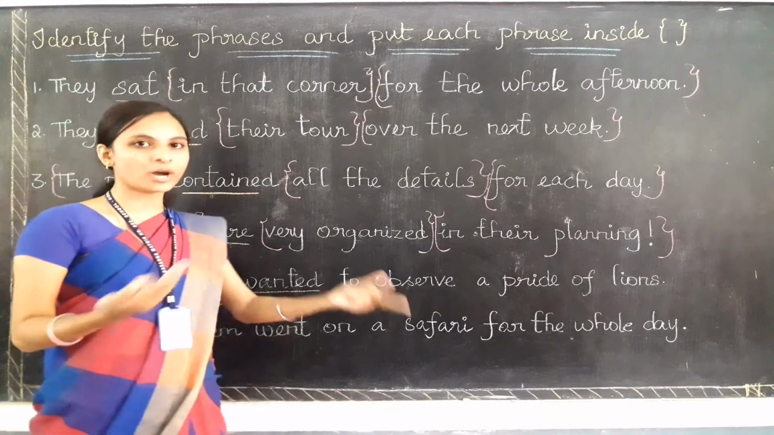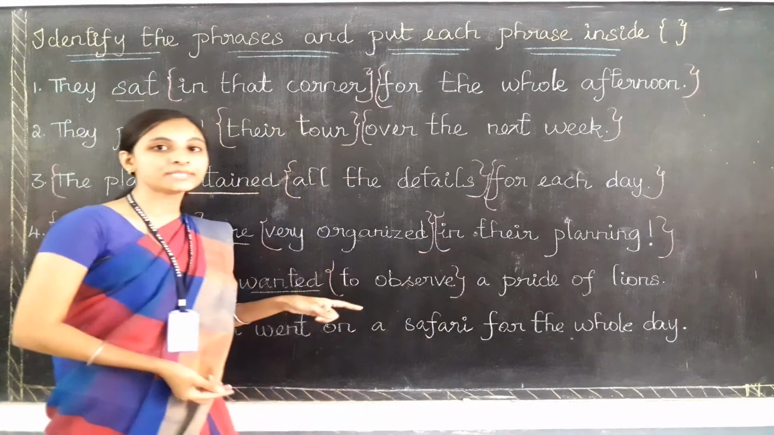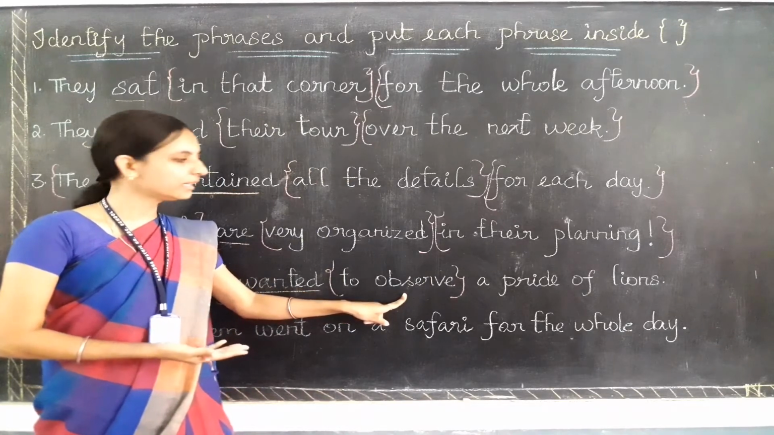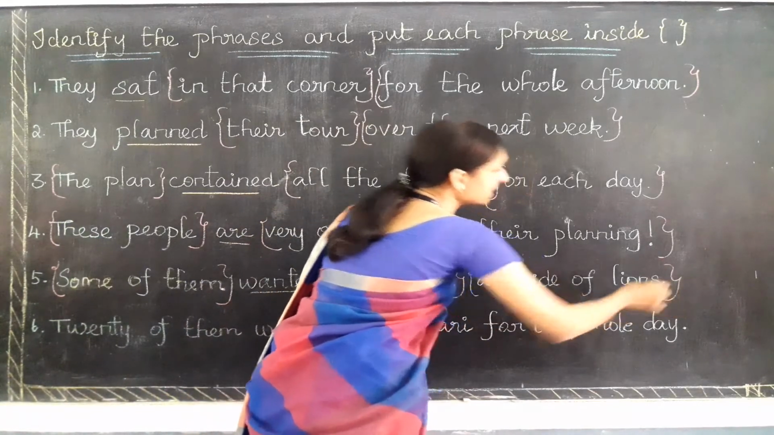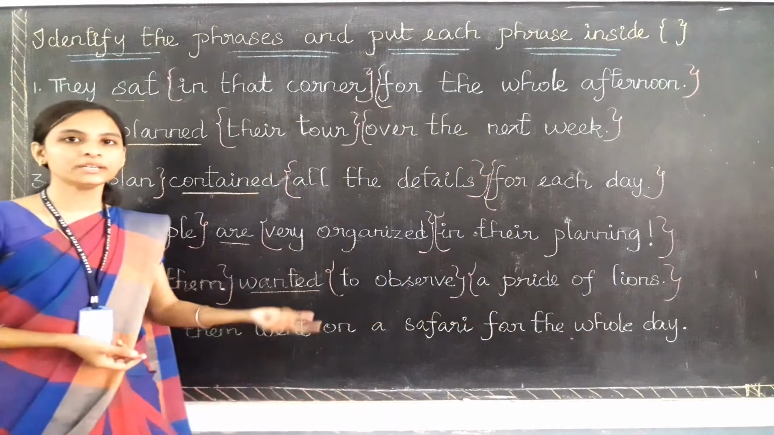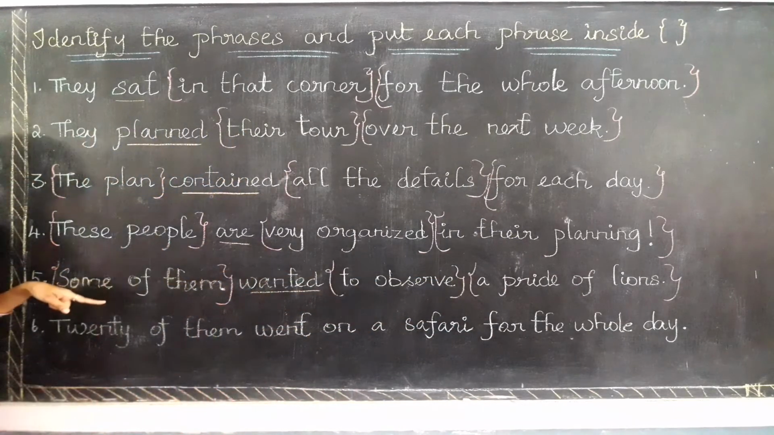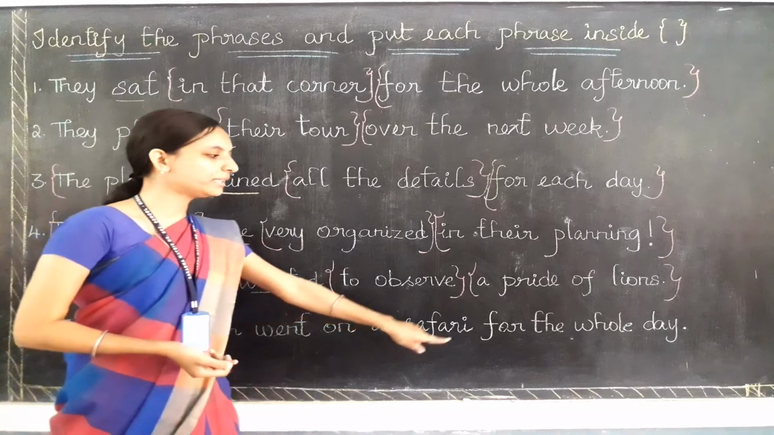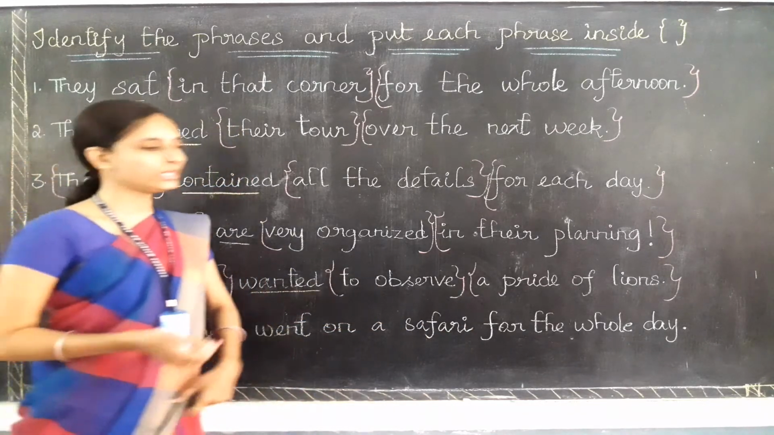And then to observe, here there is no verb, no subject. To observe, if it comes alone, doesn't give us a meaning. Then a pride of lions also doesn't have a subject or a verb. So a pride of lions, to observe, and some of them are the phrases in the fifth question. Let's go for the last one. Twenty of them went on a safari for the whole day.